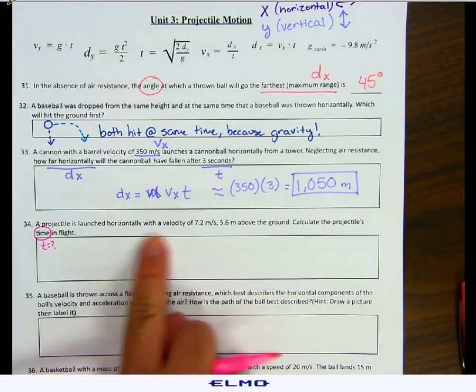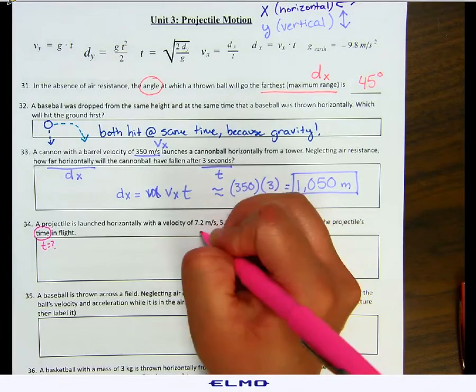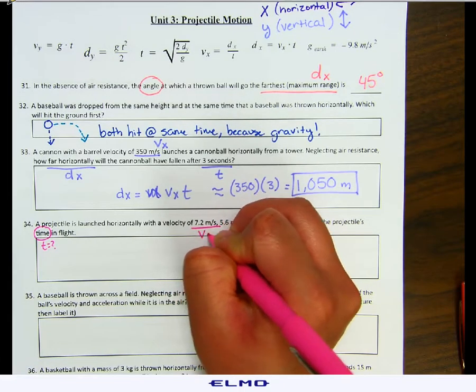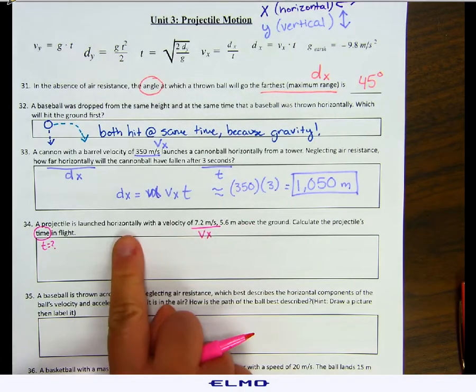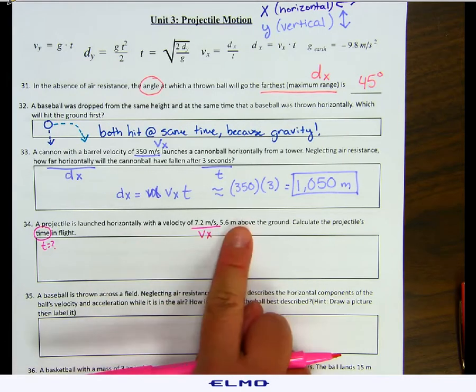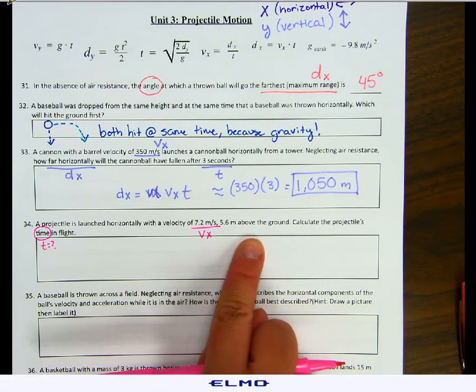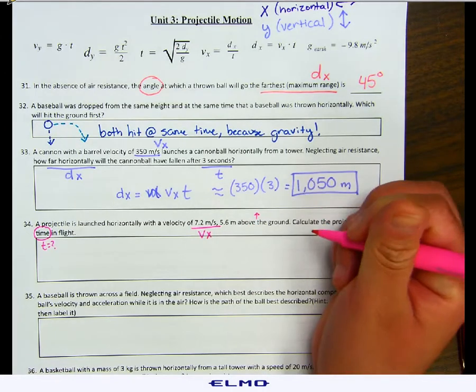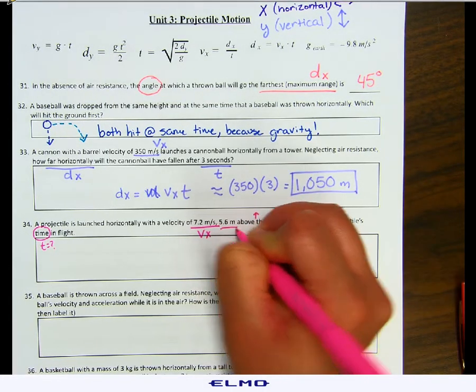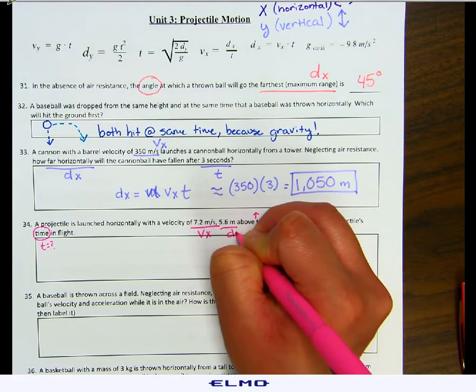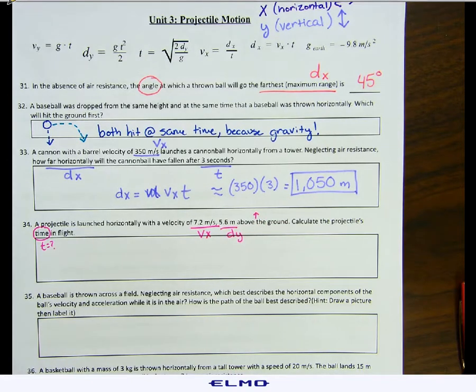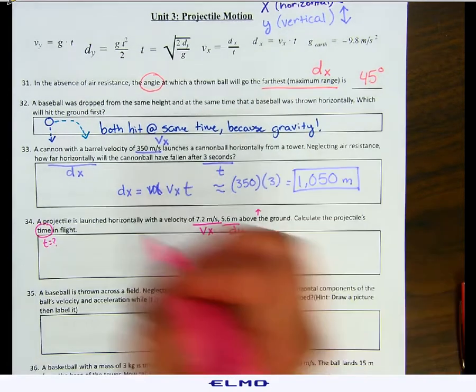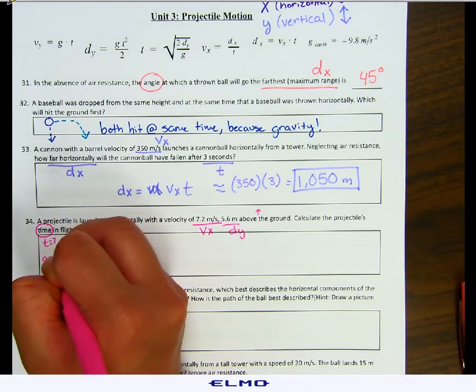We know it's launched horizontally with a velocity of 7.2, so that's our Vx because it's horizontal. 5.6 meters above ground. Above ground means it's going up. So 5.6 is our distance, but in the y direction.